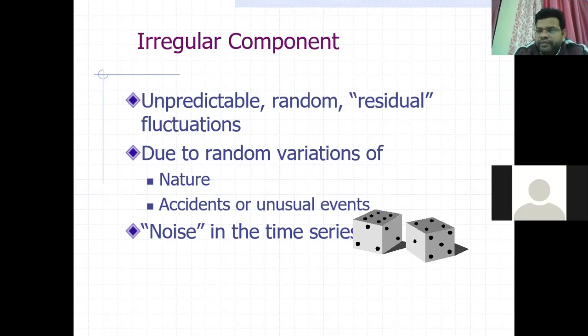What do you mean by noise? Noise is nothing, only cumulative effects or relation of one observation with the previous observation. So such cumulative effects are also irregular components. They cannot be detached from the time series. So these are called noise. These come under the irregular components.